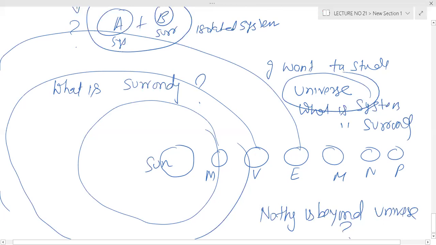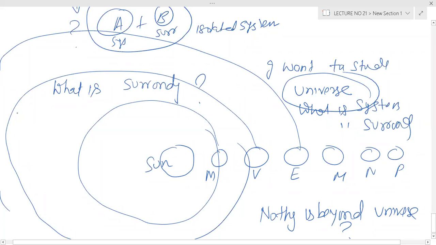Where is the surrounding? No surrounding. System and surrounding are the same. The universe is the system. Then where is the surrounding? The entire universe is the isolated system, so there is no surrounding.